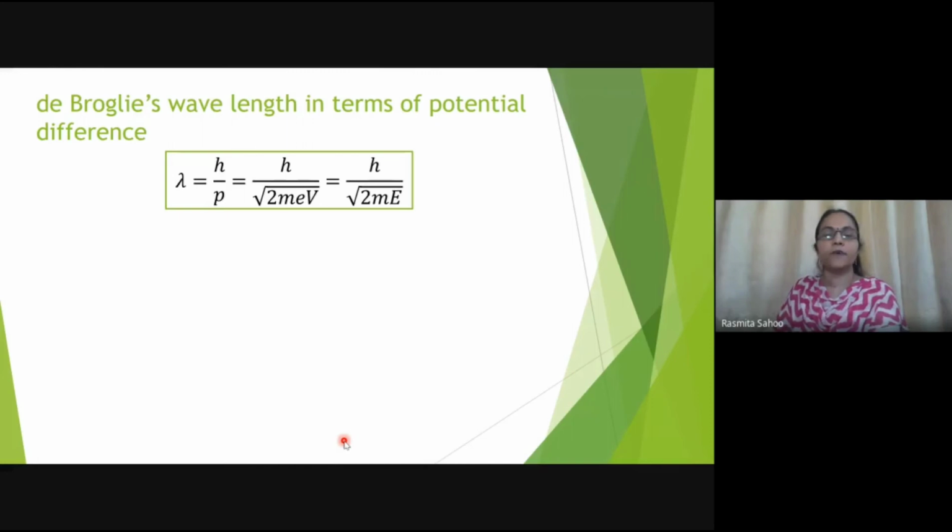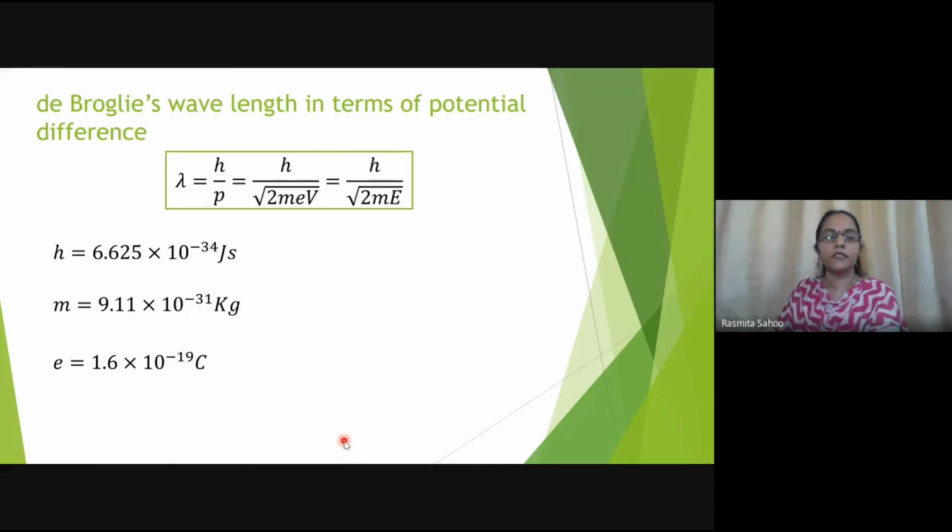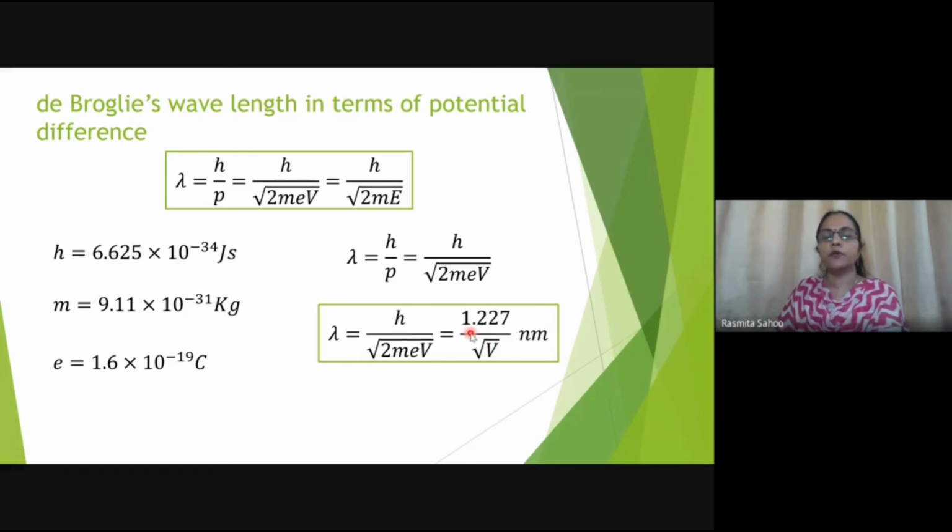Now just by putting the values of these constants, that is h equals 6.625 into 10 power minus 34 joule second, m is the mass of the electron, that is 9.11 into 10 power minus 31 kg, and e is the charge of the electron, which is 1.6 into 10 power minus 19 coulomb. Just substitute all these values back over here. You will get lambda equals 1.227 divided by square root of V, where V is our applied electric potential. And the unit for this wavelength is nanometer.